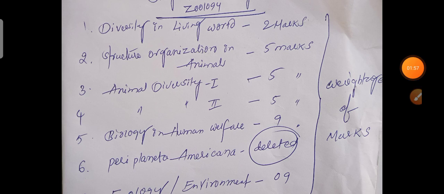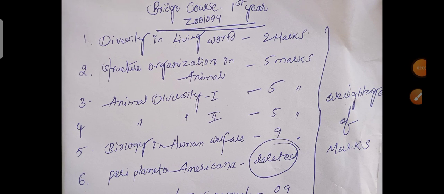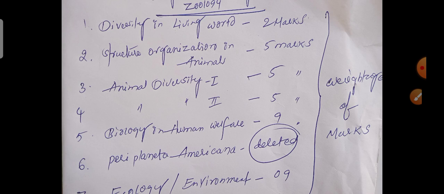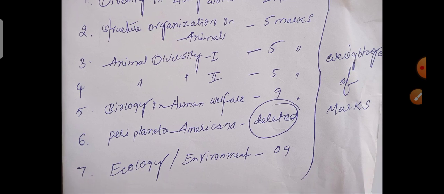Roughly, I have drawn the syllabus of the bridge course first year biological sciences. In that, Part 2 is zoology. This is the syllabus. Diversity in the living world has 2 marks weightage. Structural organization in animals 5 marks. Animal diversity 1, 5 marks. Animal diversity 2, 5 marks. Biology in human welfare, 9 marks. The sixth unit, Periplaneta americana, is deleted, so there is no need to read it. The last unit is ecology and environment.